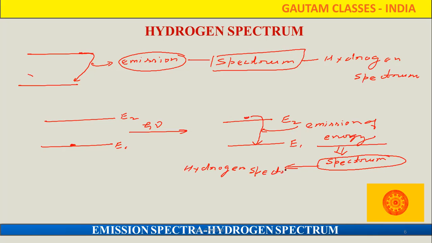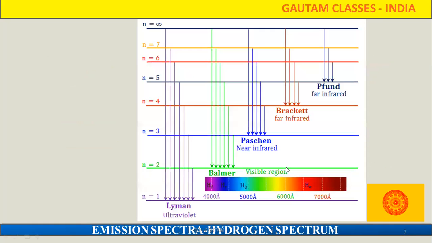Actually, in that hydrogen spectrum, we are going to study five types of lines. What are these five types of lines? That is the Lyman series, Balmer series, Paschen series, Brackett series, Pfund series. These five types of series we are going to study here.